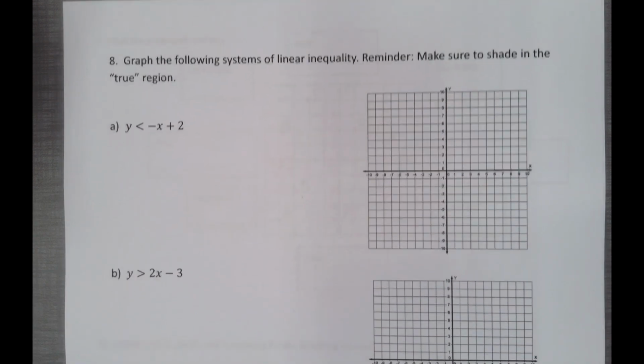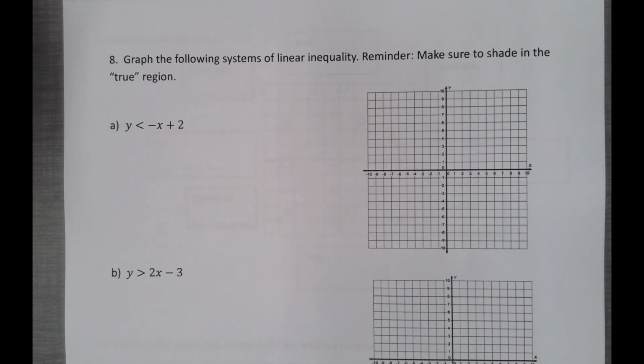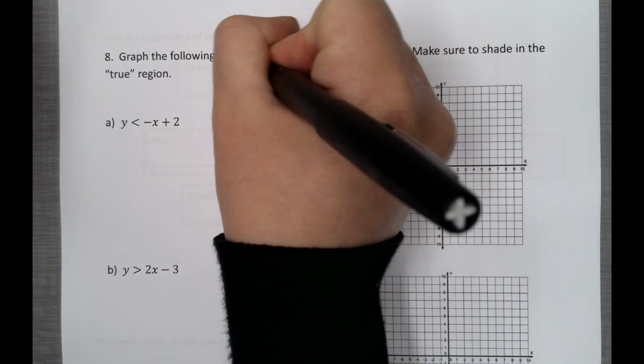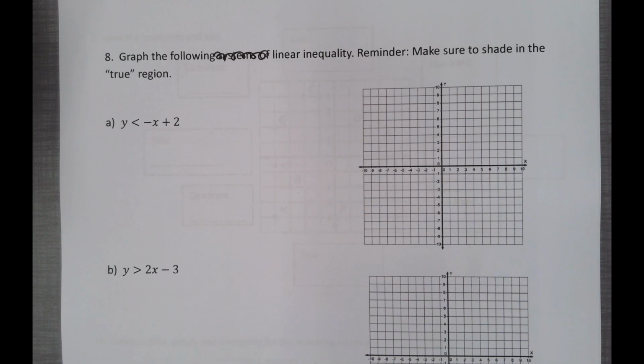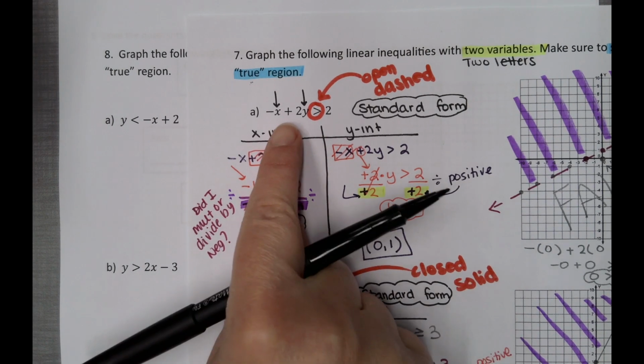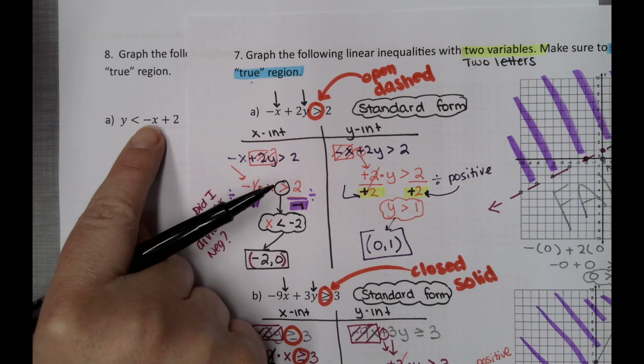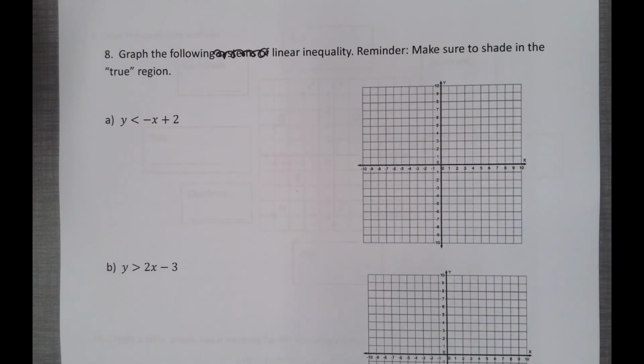Question number 8 is exactly the same question. Graph the following linear inequality. It says systems, but that shouldn't say systems. Systems is something you're going to do in Integrated Math 1. Reminder, make sure to shade in the true region. Now, the difference between 7 and 8 is that in 7 we have x and y on the same side for standard form. Here, we do not have x and y on the same side.